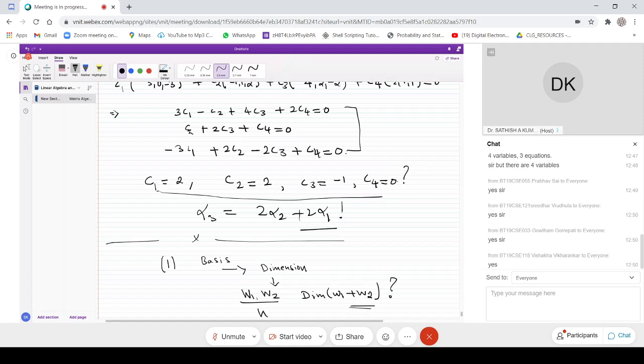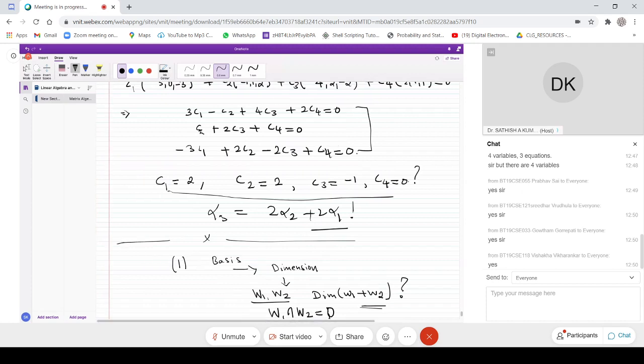With respect to the conditions, there are two cases one can consider: W1 intersection W2 may have no elements, that is, W1 intersection W2 equal to 0, or it may be non-empty. Based on whether it has an intersection or not, you can discuss what kind of formula we have for the dimension of W1 plus W2.